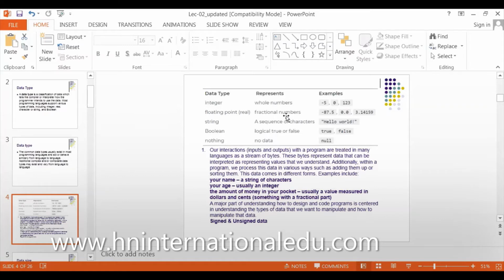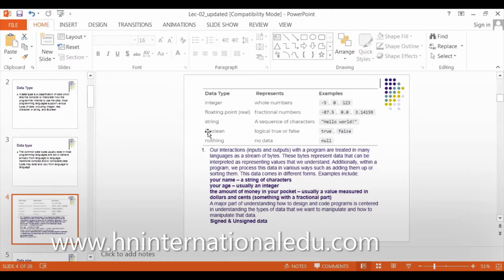In any fractional number there are at least two digits, so floating point needs more space. If I tell it I have a string of data, it must know a string has several alphabets, so it must allocate large space for it.